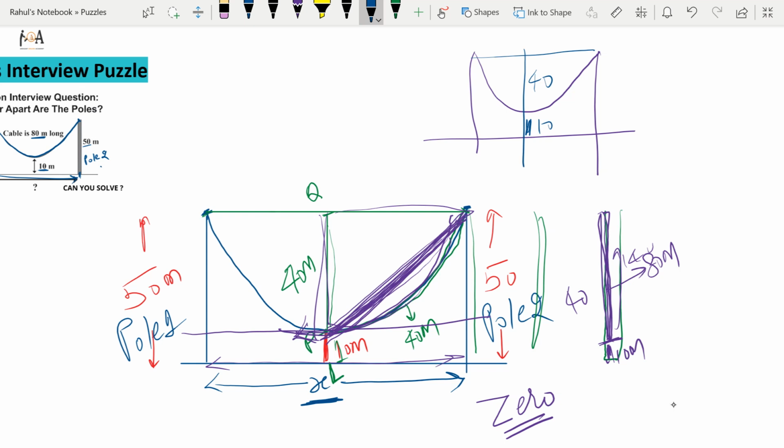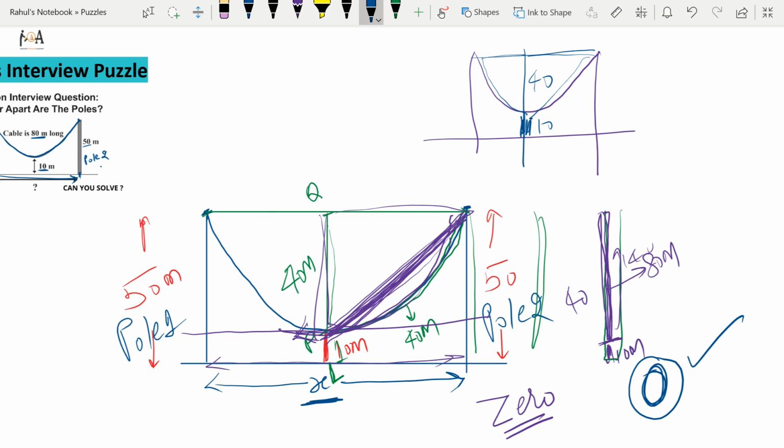So basically, by stretching the cable to this side and this side, this will become 40, this will become 40, and the total will become 80, and the remaining downside distance will be 10 meter, isn't it? So the distance between these two poles is 0. I hope you got the approach.